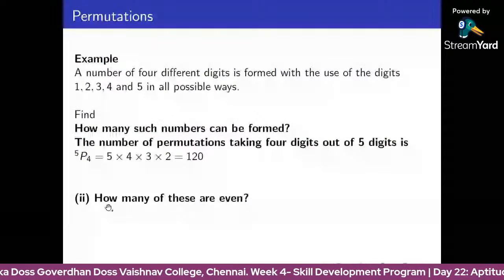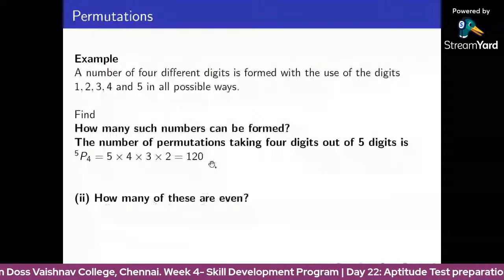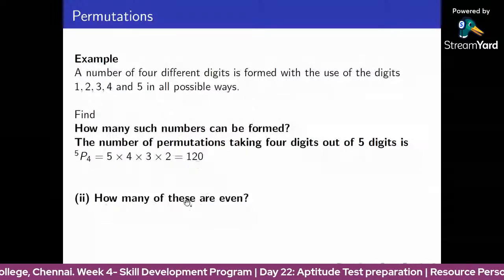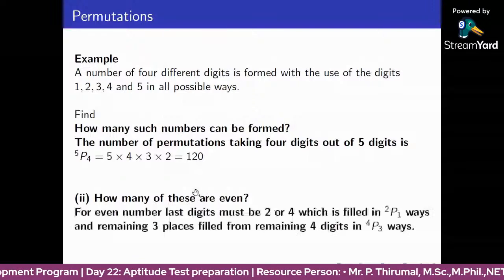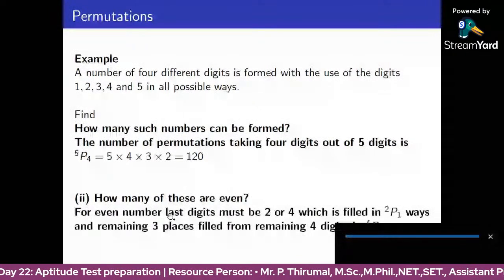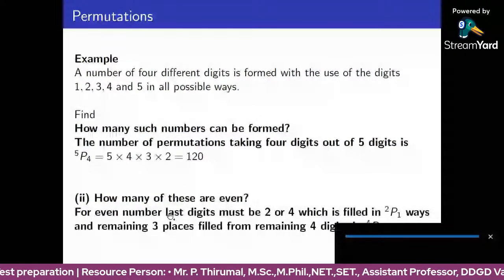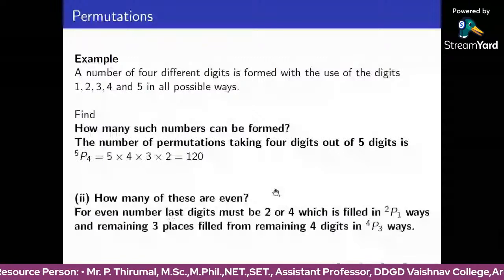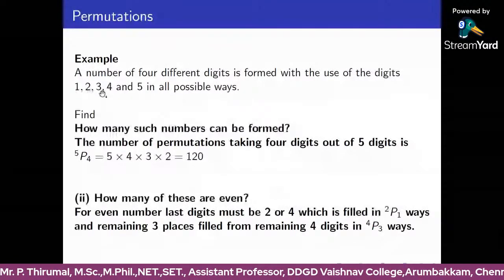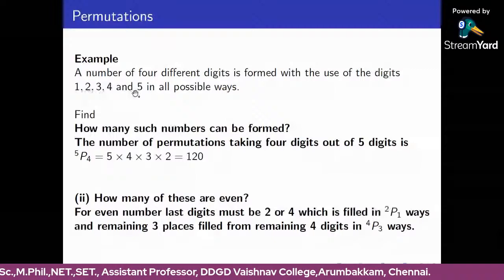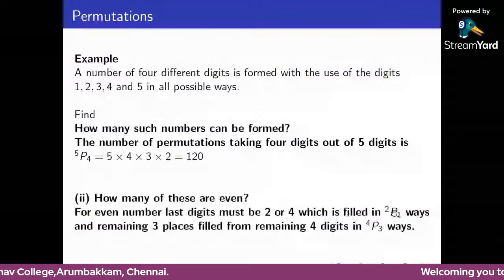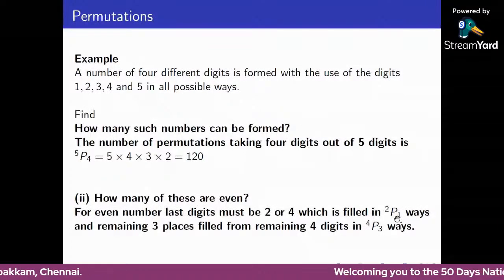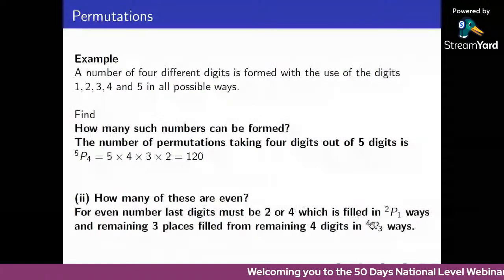So we are finding how many of these are even numbers. There are 120 possible ways. In this, how many numbers are even? There is a restriction. For an even number, the last digit must be 2 or 4. Even numbers could end in 0, 2, 4, 6, 8, but here we are using only the digits 1, 2, 3, 4 and 5. So the possible ways are 2 and 4. We are going to choose one number for the unit digit, either 2 or 4. So there are 2 ways.